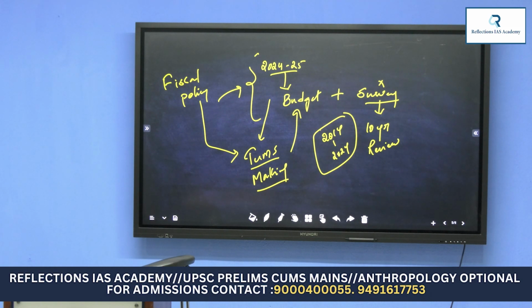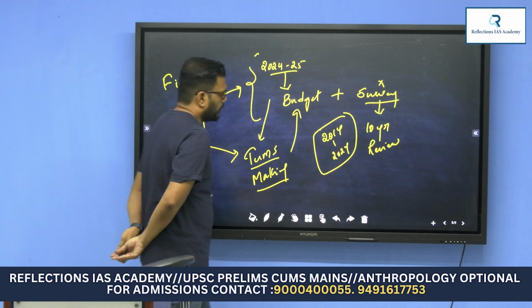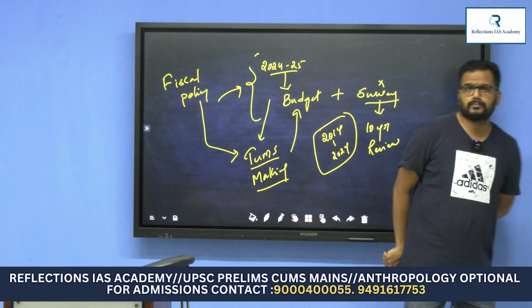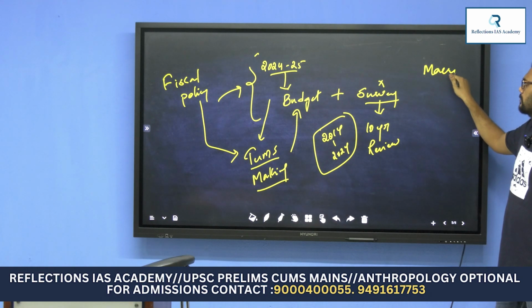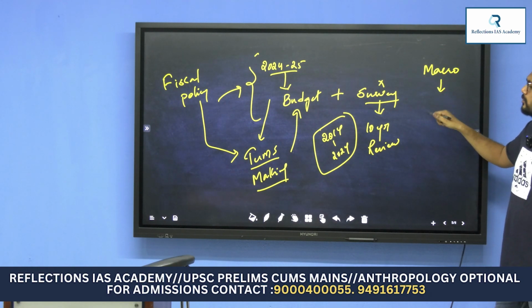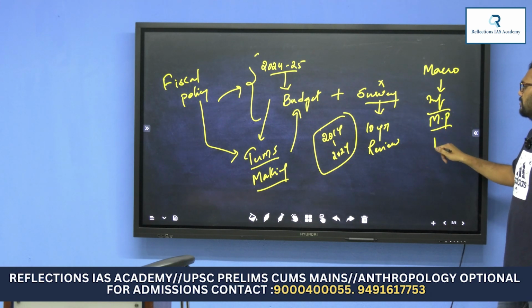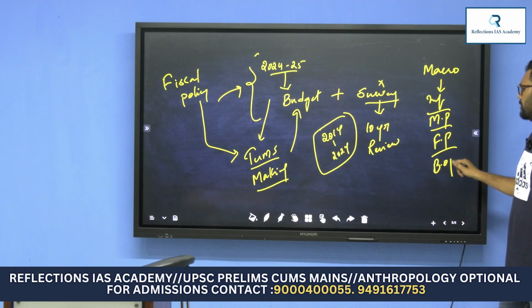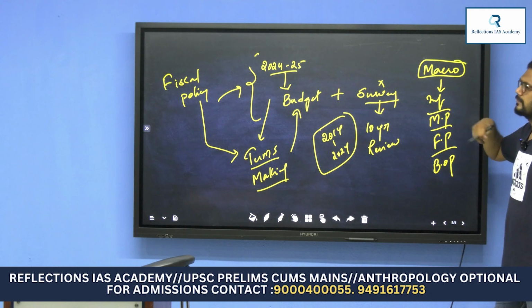Which topics does macroeconomics include? Macro means it's a larger scope. Macro basically covers inflation, monetary policies, fiscal policies, and balance of payments. All right, so macro basically is a larger term.